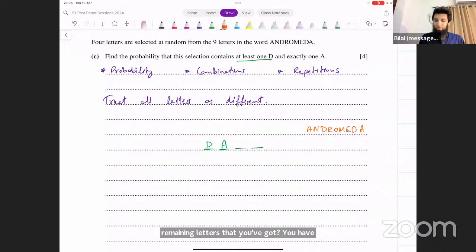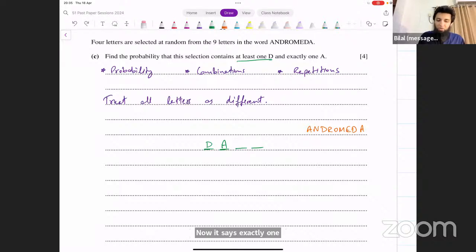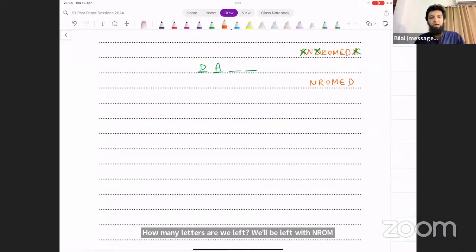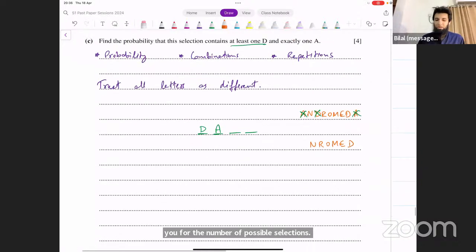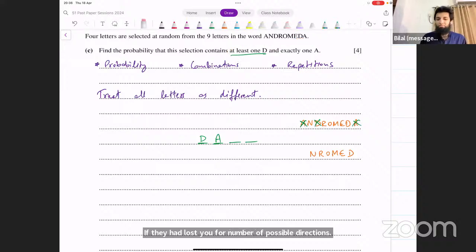These were the total letters. Now it says exactly one A. That means one A selected, so you can't use another A now. This is basically eliminated. One D is already selected as well. How many letters are we left with? We're left with N, R, O, M, E, D. All of these are different letters. If they had asked you for the number of possible selections that contain at least one D and exactly one A, you would do something like this.